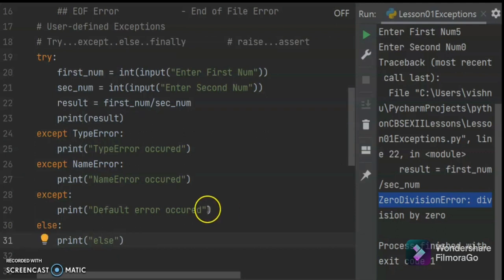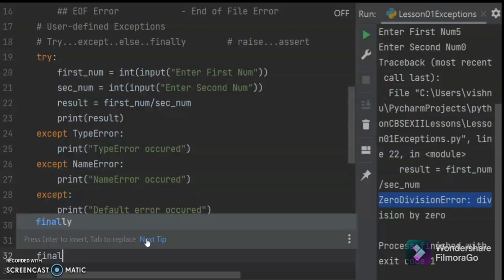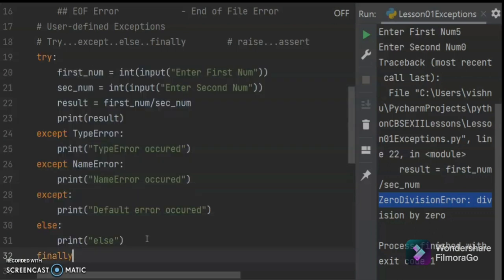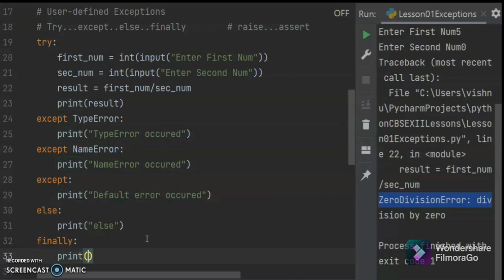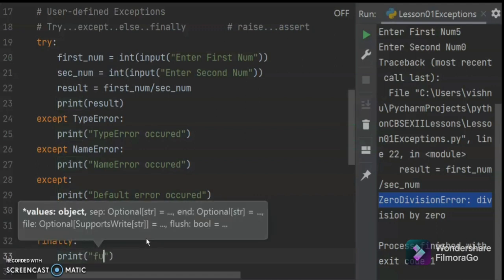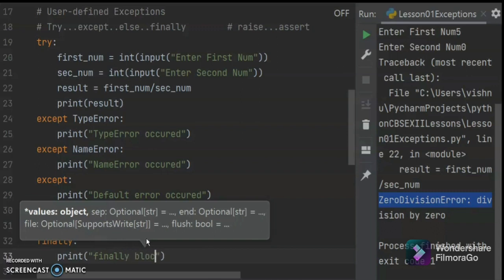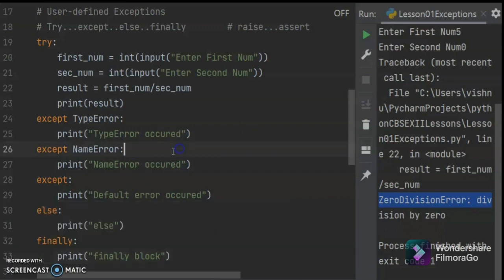Finally is nothing but: whether the error occurred or not, this particular statement has to execute. So this is a try block, this is an except block, an else block, and a finally block.